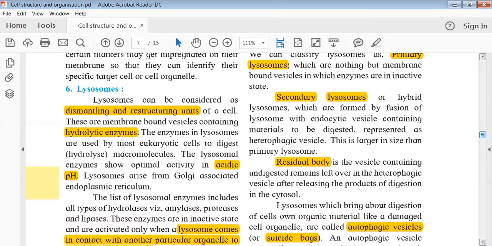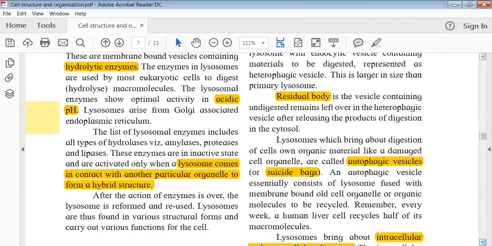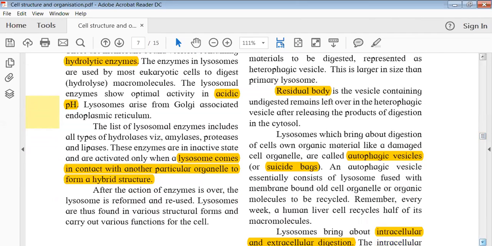It is a dismantling and reconstructing kind of unit. It contains hydrolytic enzymes like lipases, amylase, and proteases. Its internal pH is acidic in nature. There can be two types, primary and secondary. Primary means it's membrane bound with inactive enzyme. Secondary can form a hybrid-like structure. Then the process of autophagy, where it can digest cell organelles or damaged parts.